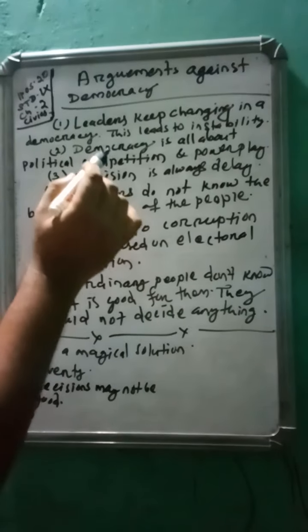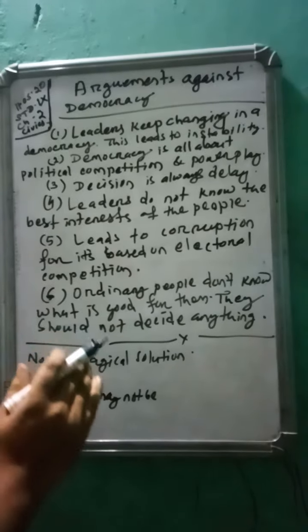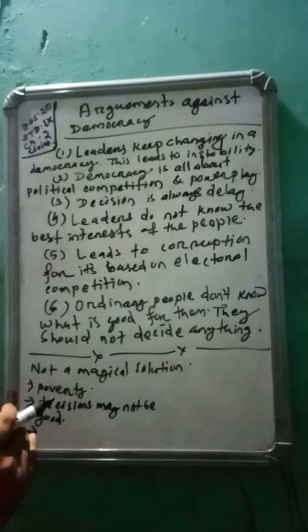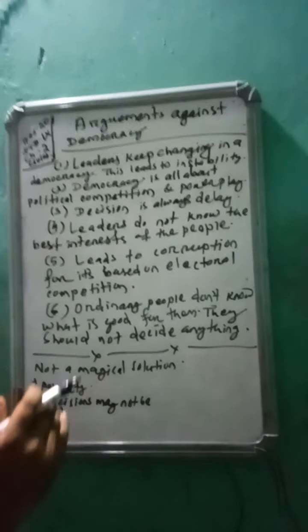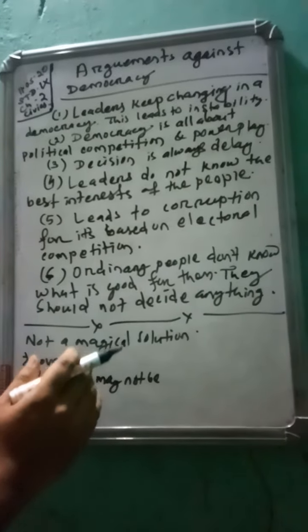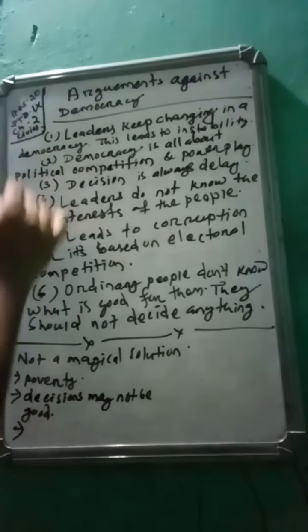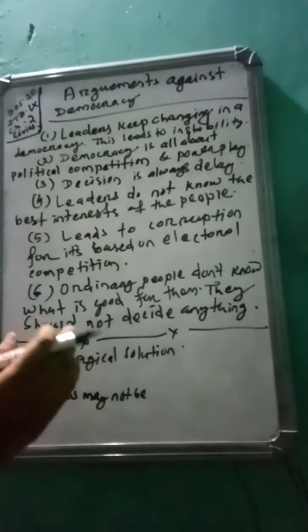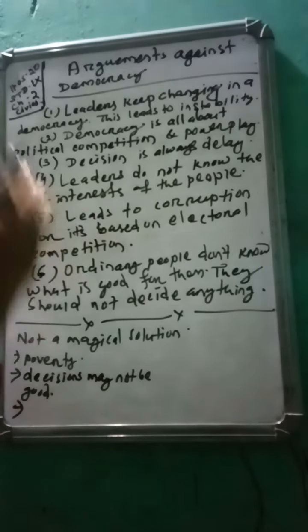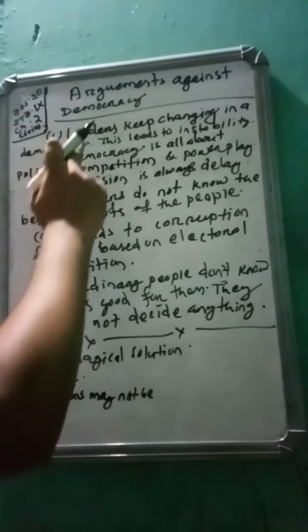In the previous classes, we have discussed many features of democracy, which show the merits of democracy. More than 90% of countries in our world have already adopted democratic administration. But do you know, in this democratic system there are also many negative points, or arguments against democracy. In this part we will discuss them.